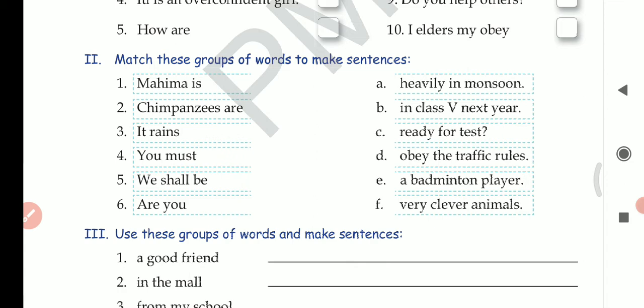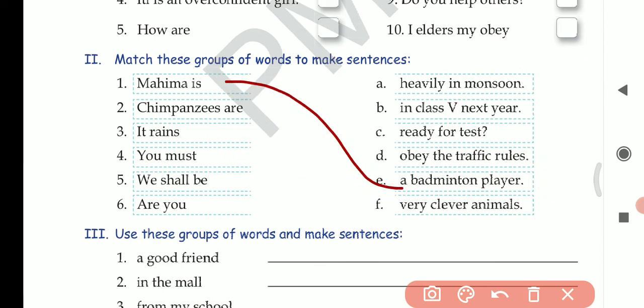Mahima is heavily in monsoon? No. Mahima is in class 5 next year? No. Mahima is ready for test? No. Mahima is obey the traffic rules? Again, no. Mahima is a badminton player? Yes, this is suitable. So one will come here. Mahima is a badminton player.